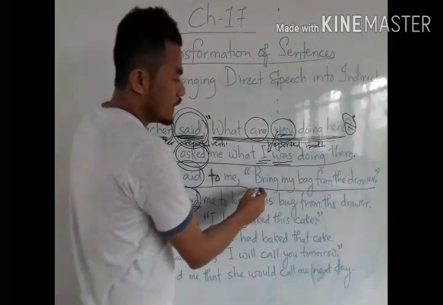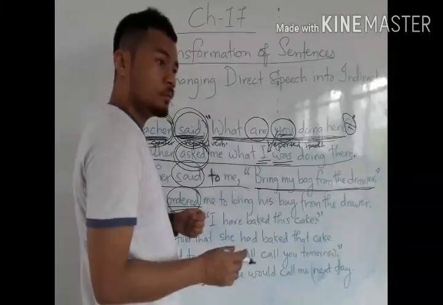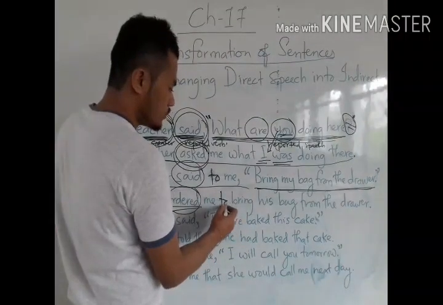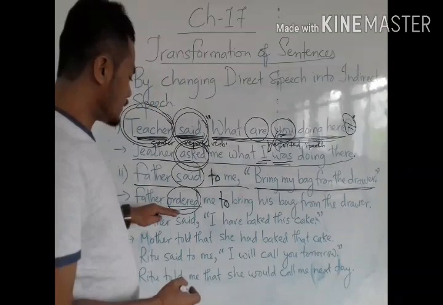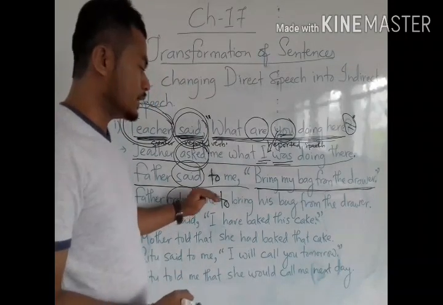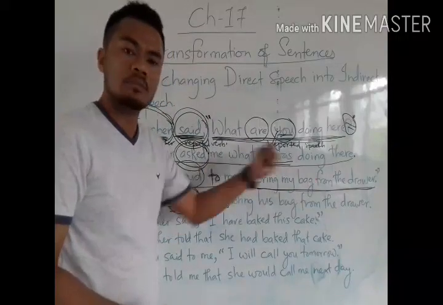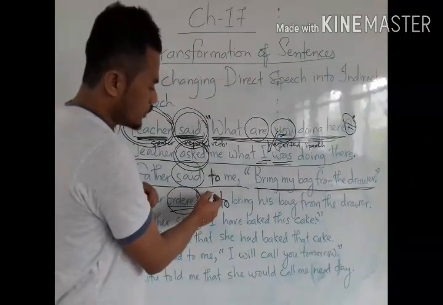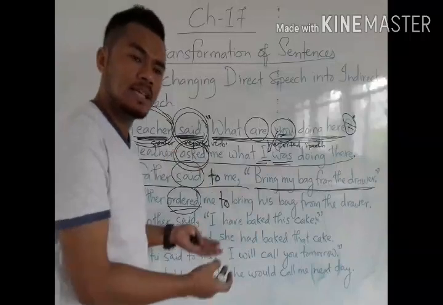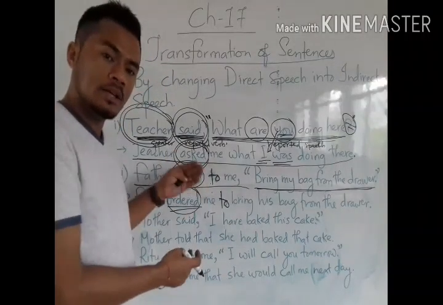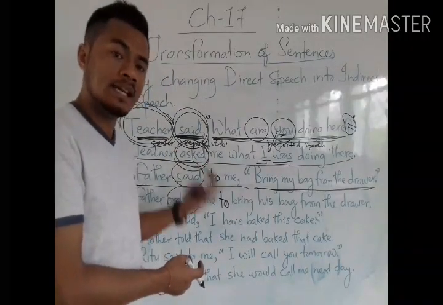Now, these imperative sentences are introduced by using to. Like, my father ordered me to bring his bag. Here my bag becomes father's bag, so his bag from the drawer. So both these sentences express the same thing but in different ways. One is in a direct way, the other is in an indirect way.